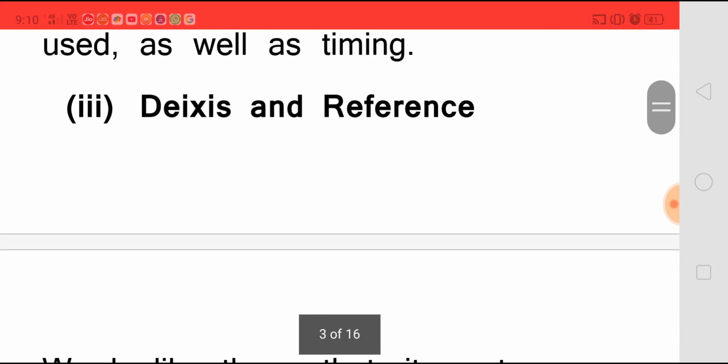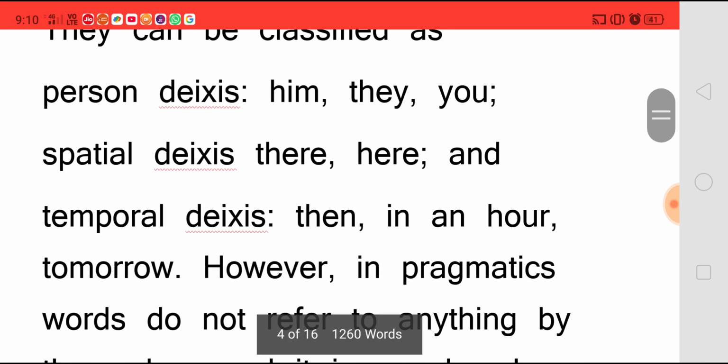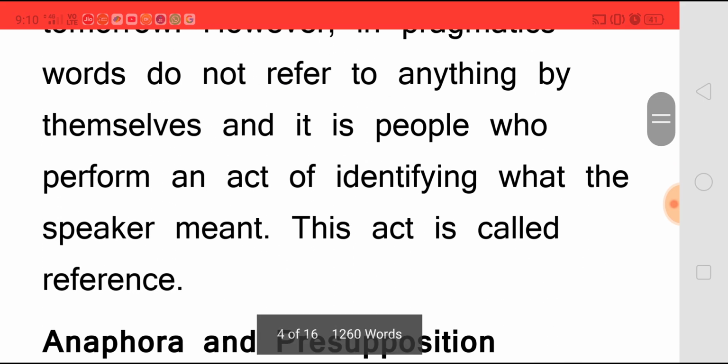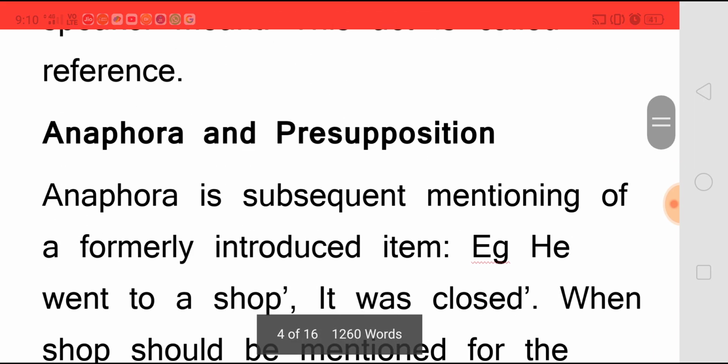Deixis and reference. Words like there, that, it, or tomorrow are known as deictic expressions, and they are classified as person deixis, that is him, they, you; spatial deixis, here, there; and temporal deixis, then, in an hour, tomorrow. However, in pragmatics, words do not refer to anything by themselves, and it is people who perform an act of identifying what the speaker meant, and this act is called reference.